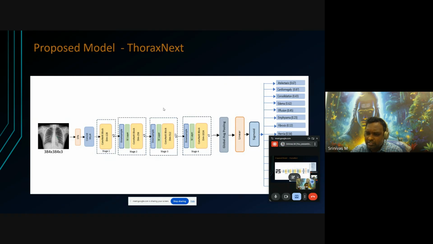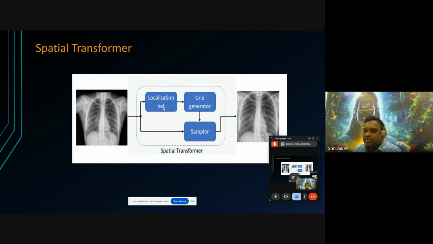So next, I want to discuss each and every block which we introduce in this proposed model. The first one is the STN, that is called the spatial transformer network. In this, we can extract the spatial information from our input image data. For that, we have three specific components: one is the localization net, another is the grid generator net, and another one is the sampler net.